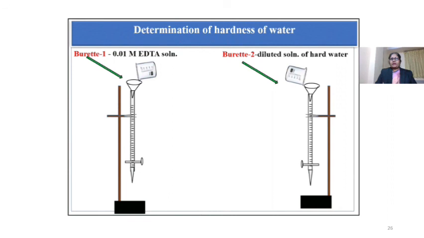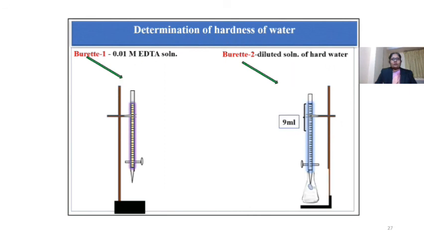Next step is titration. To do the titration, rinse and fill burette number 1 with standardized solution of 0.01 molar EDTA and burette number 2 with diluted solution of hard water. Now, in a clean and dry conical flask, take 9 ml diluted solution of hard water from burette number 2.